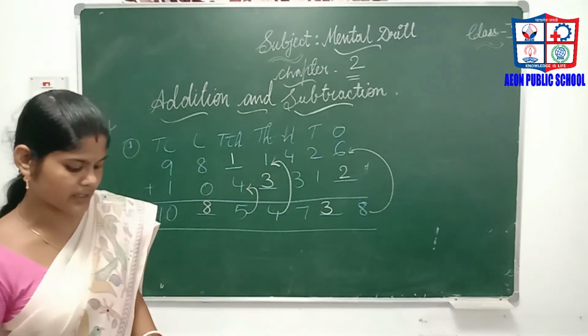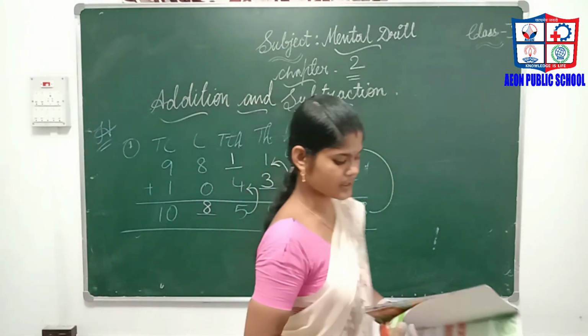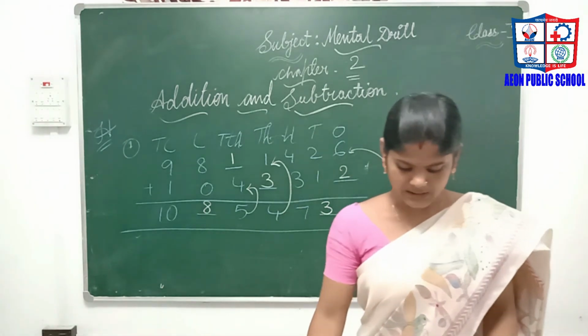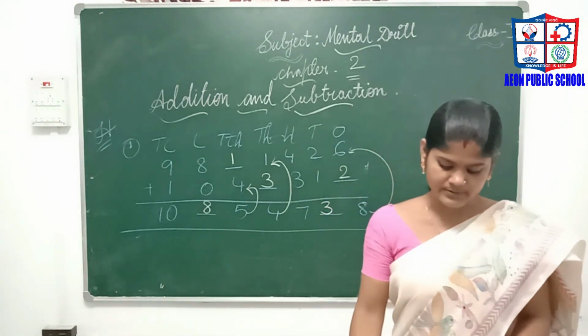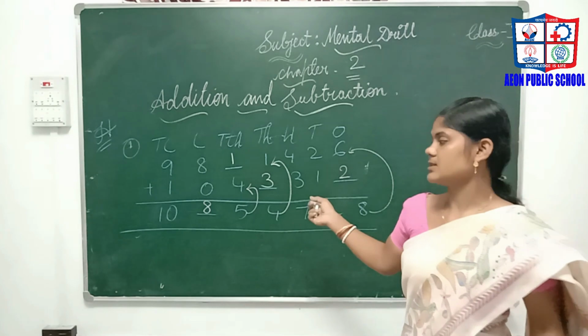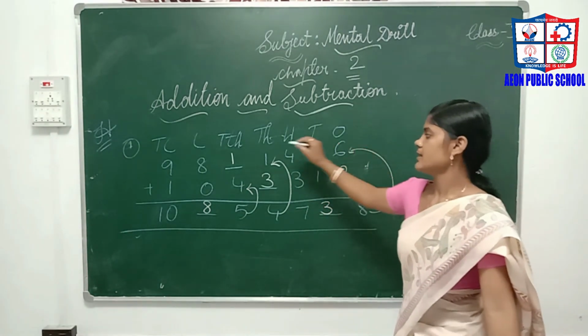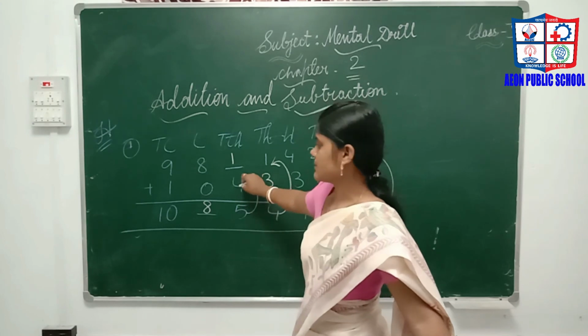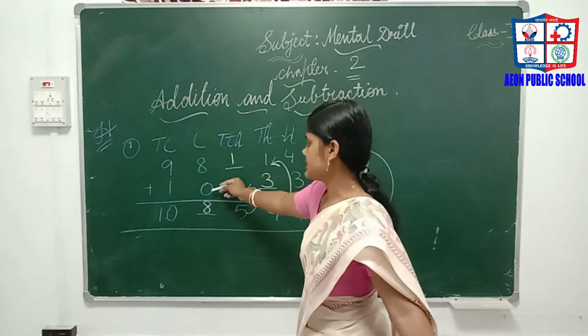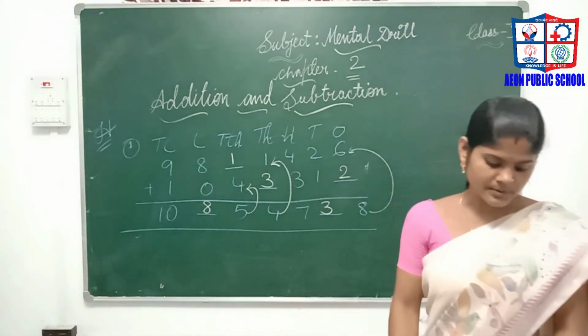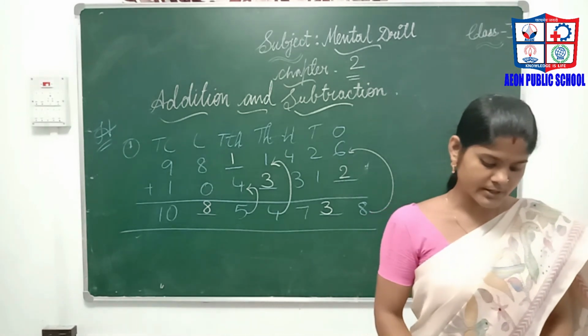I hope you all understood. Same like that, the remaining things you have to do as homework. Page number 17, 2, 3, 4, 5, 6, 7, 8. In the same process, you have to find out. If it's in the middle, you have to subtract these two. If it's the upper one also, you have to subtract these two. And normally, add this and write the answer. Clear? I hope you all understood.